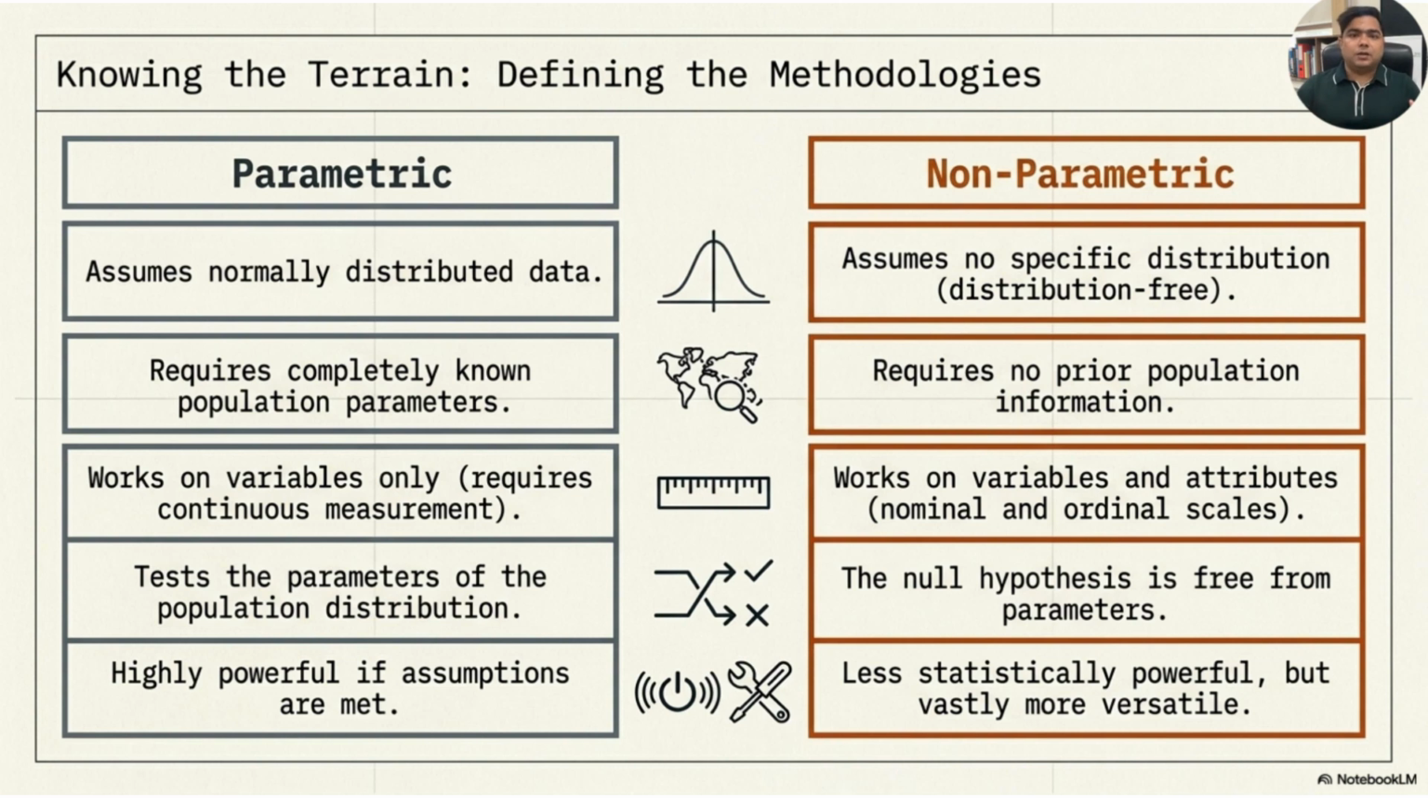For example, if we are comparing exact height, weight, or reaction time, and the data is normally distributed, a parametric test may be suitable. But if we are comparing ranks, categories, preferences, or non-normal scores, then a non-parametric test may be better. The null hypothesis in non-parametric testing is usually free from population parameters. Instead of testing only exact means, these tests may compare medians, ranks, frequencies, or distributions. So parametric tests are powerful when assumptions are satisfied. Non-parametric tests are less powerful in some cases, but they are more flexible and practical for real-world research.